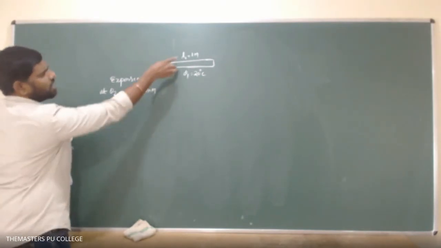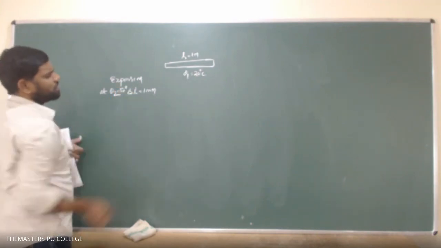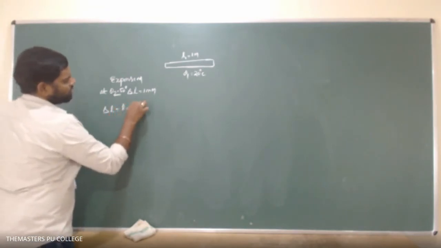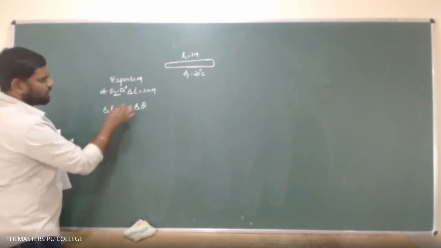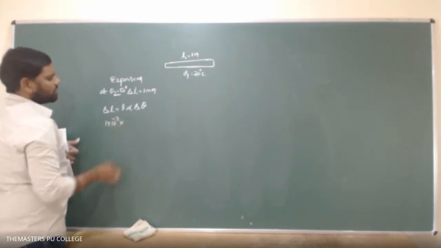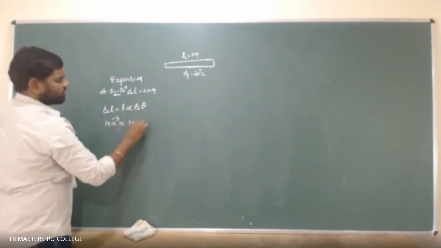Initially length L1 equals 1 meter and theta 2 is equal to 50 degrees. Then from the relation delta L equals L alpha into delta theta. Delta L equals 1 millimeter, which means 1 into 10 power minus 3, equals L, the initial length, which is 1 meter, times alpha. Alpha value we don't know.